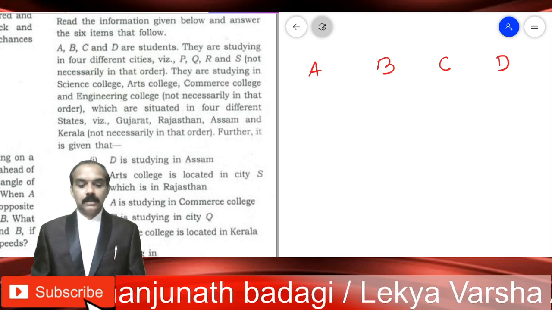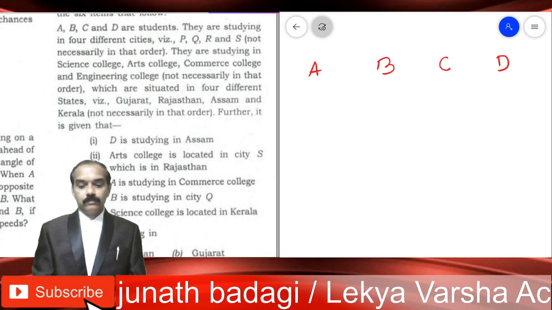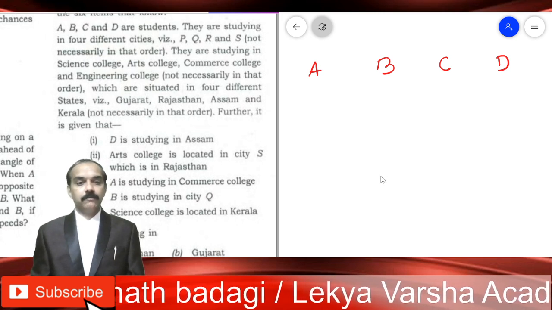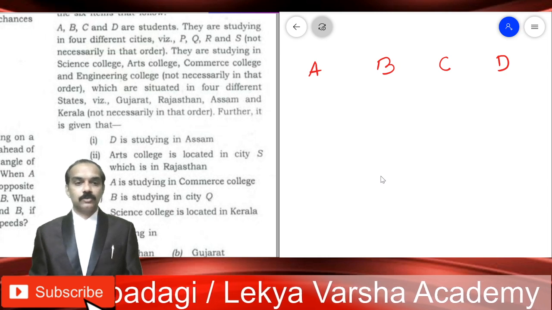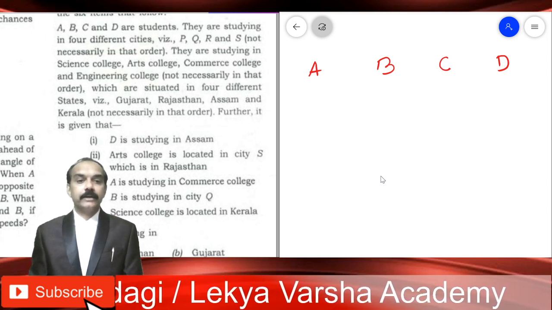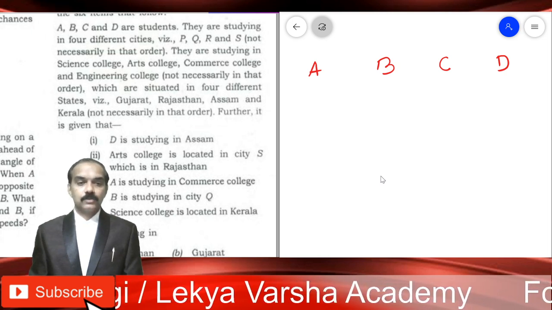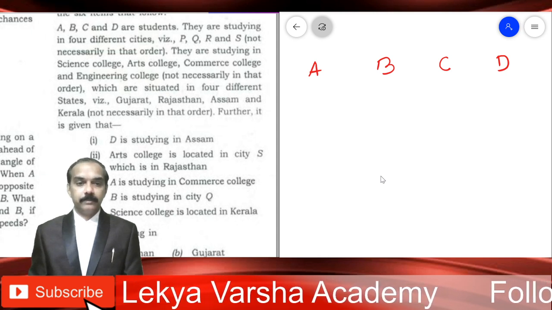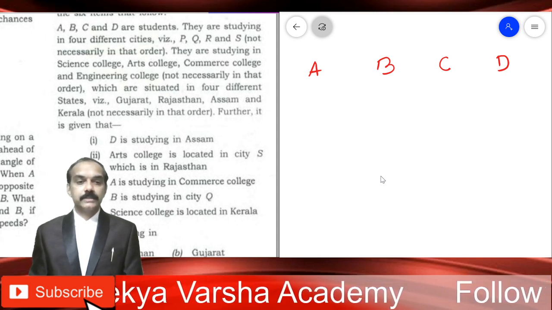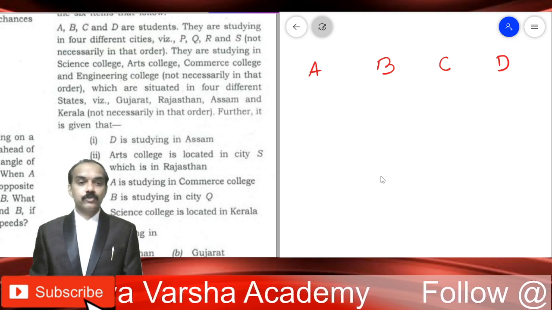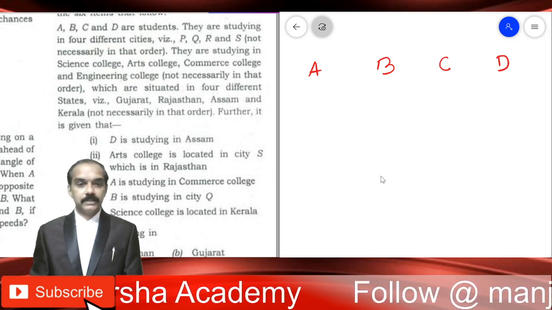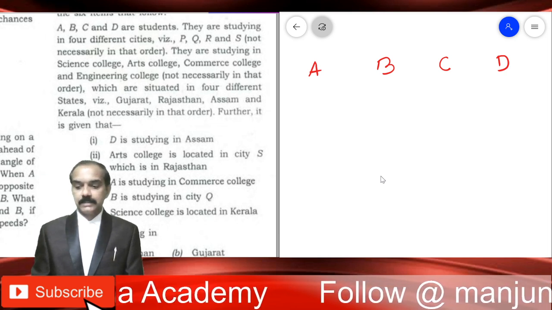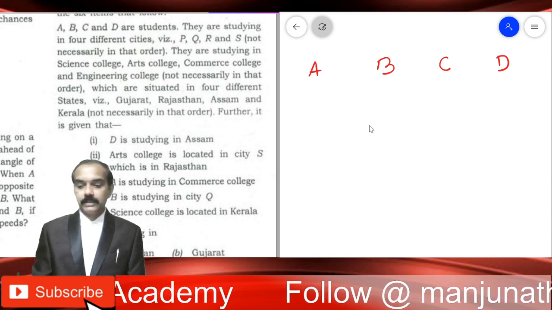And once the table is ready, we can answer almost all the questions. I mean, almost all the 6 questions in hardly 10 to 15 seconds. So, whatever time you get to solve 6 questions, all that time should be invested in coming out with that table. Once the table is ready, the job is done. Now, let's see how to create a table.